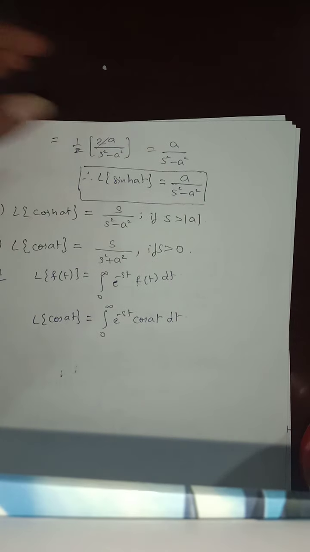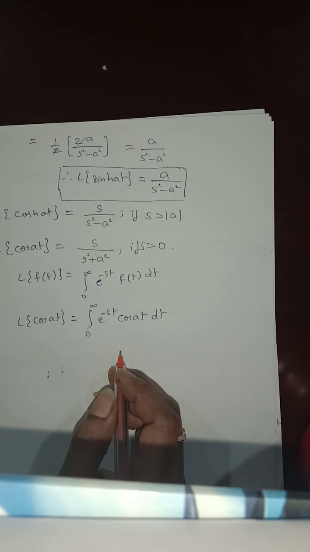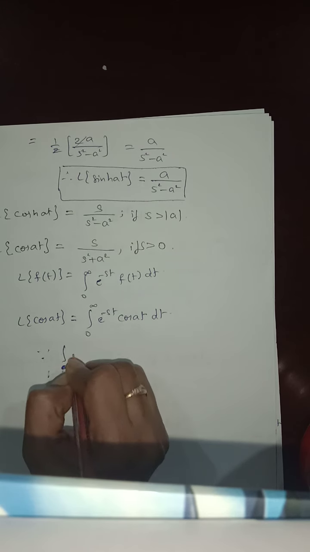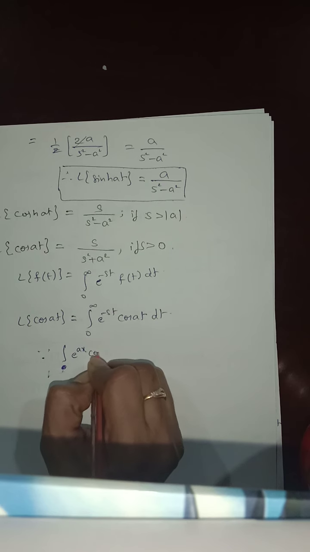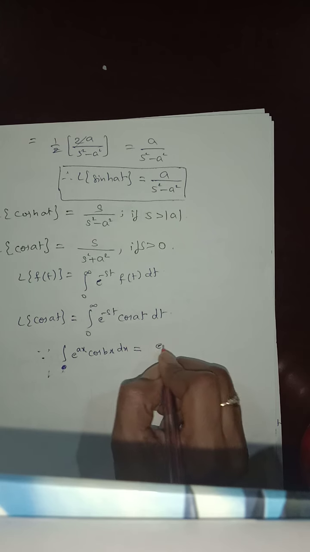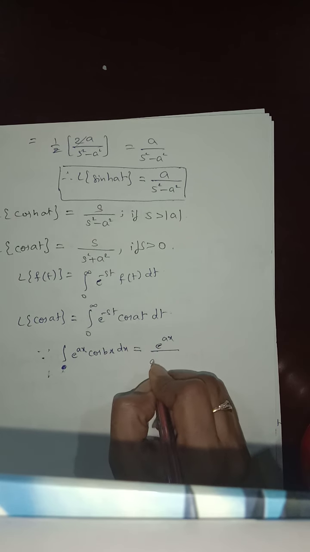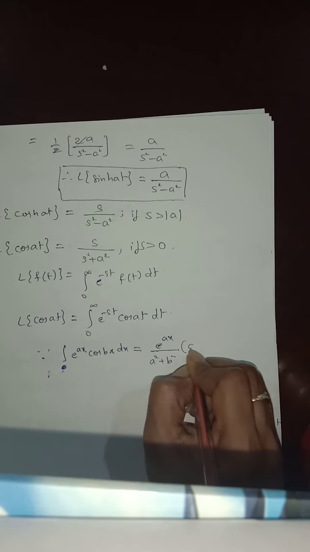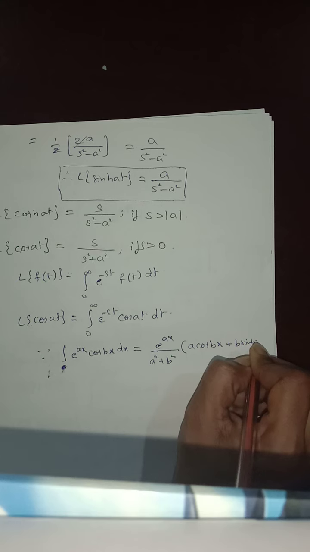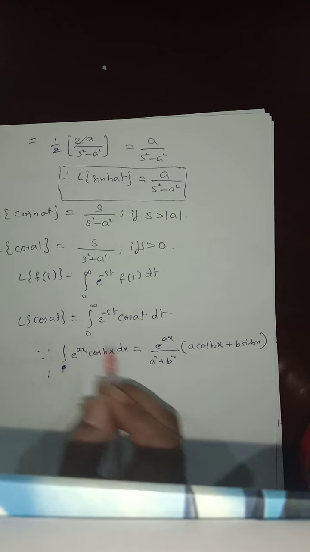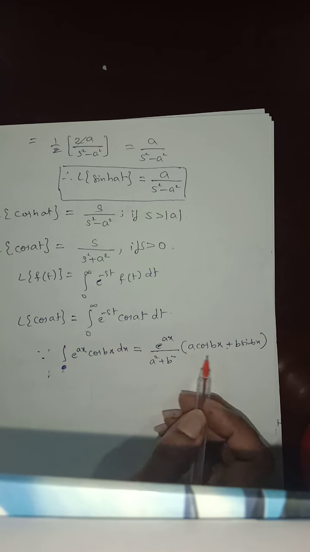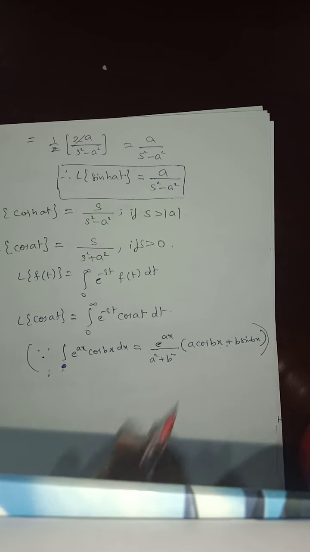Now here you have a formula: integral of e power of ax cos bx dx is equal to e power of ax by a square plus b square into (a cos bx plus b sin bx). If it is sin, you will get a sin bx minus b cos bx. So for cos, this is the formula.